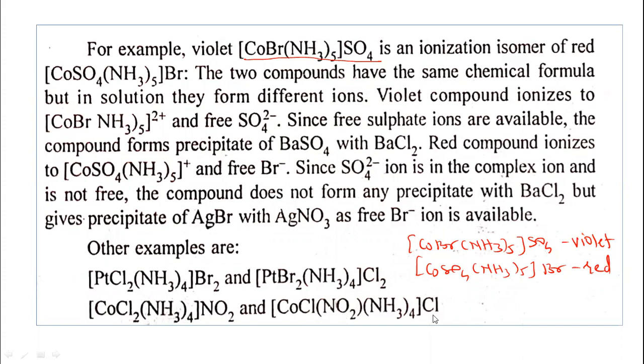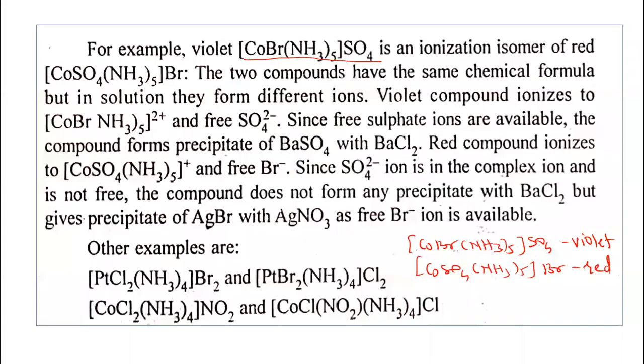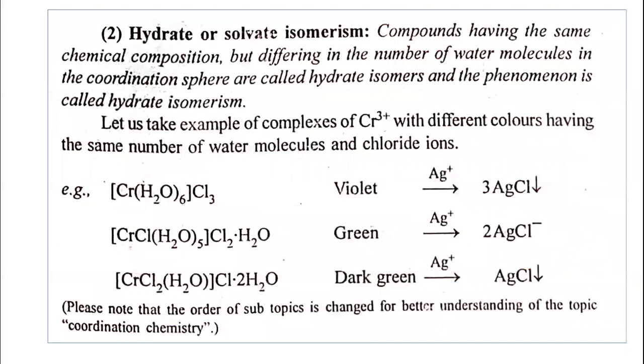So they are also giving different ions in the solution. It will give nitrate ion, it will give chloride ion. So the compounds with the same chemical composition but different ions in solution are called ionization isomers, and the phenomenon is called ionization isomerism.